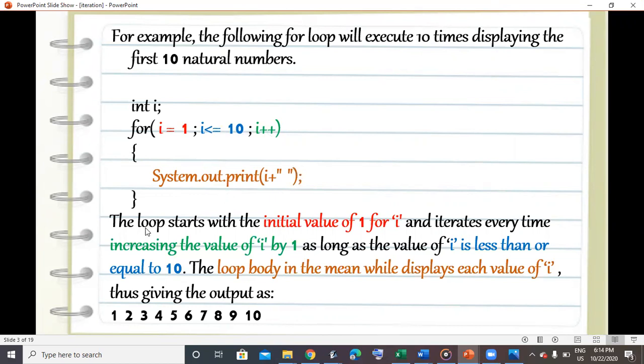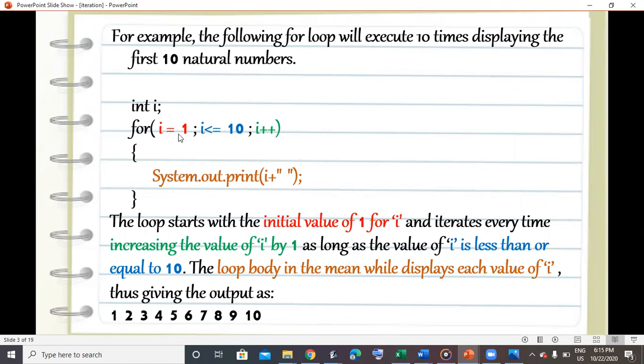So you can see the loop starts with the initial value of 1 for I. I is a single variable that we take. We initialize it to 1, and then it iterates every time, increasing the value of I by 1. That is my update expression. As long as this value of I is less than or equal to 10, this is my test expression, the loop body will display the natural numbers, that is the value of I.